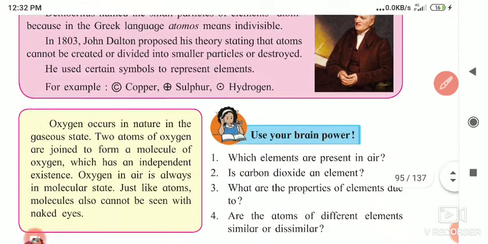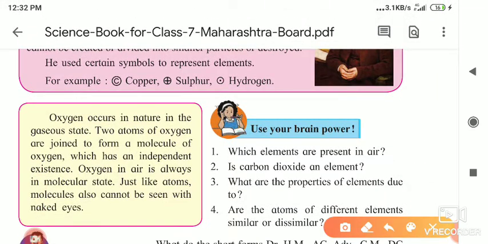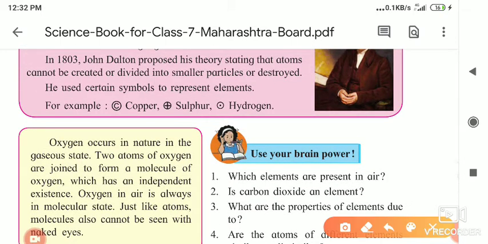So for example, copper. As you know, Dalton used certain symbols to represent the elements. In olden days, when people were understanding what an atom is, that every substance is made up of a smallest particle, some scientists gave symbols. Now, how do we write copper? Cu. Sulfur, how do we write it? S. Hydrogen we write with H.